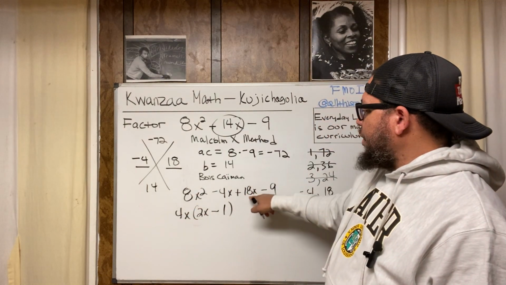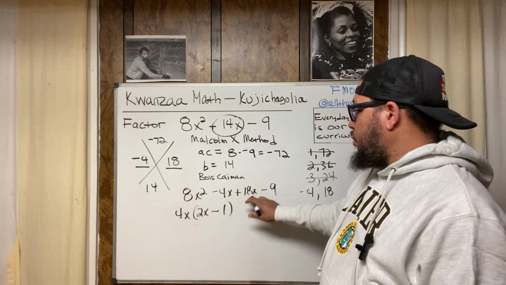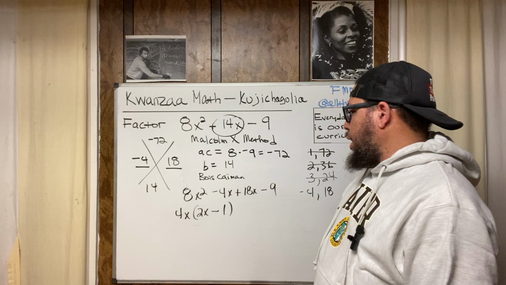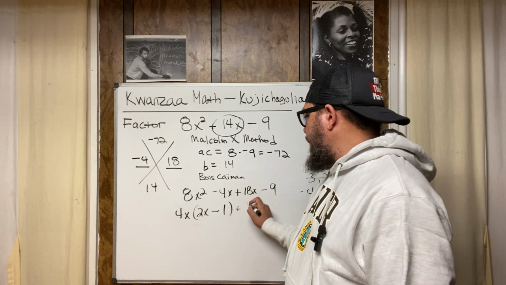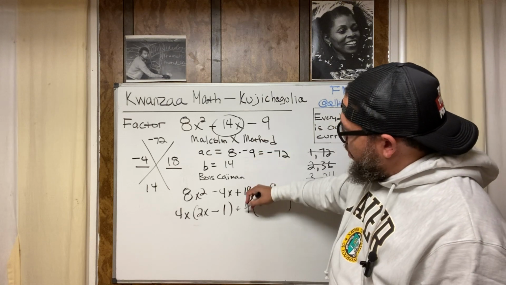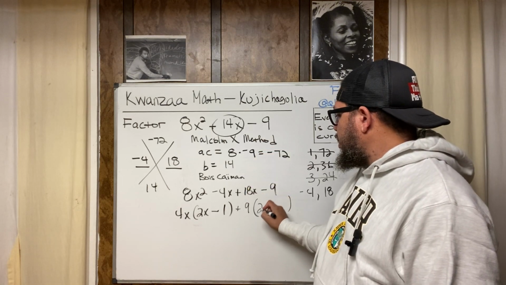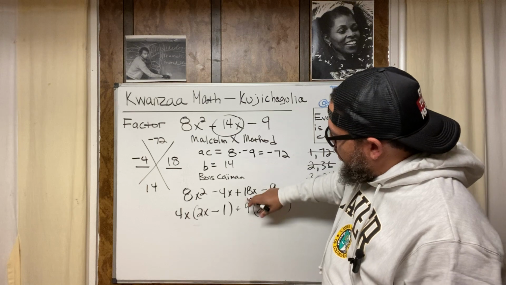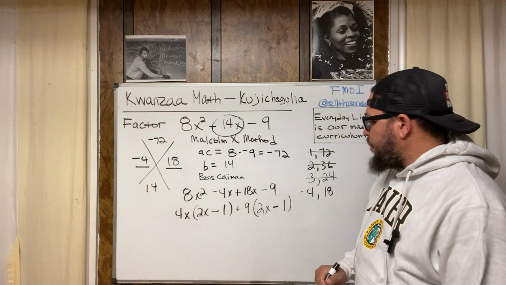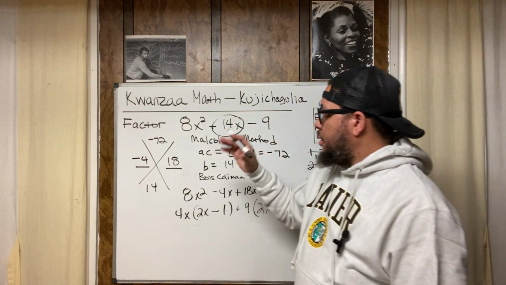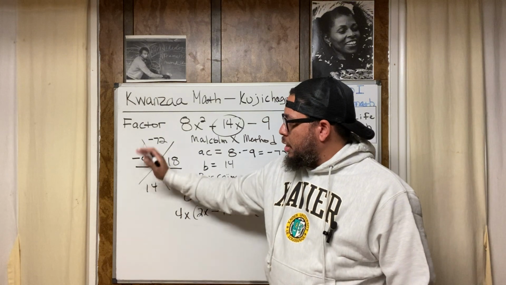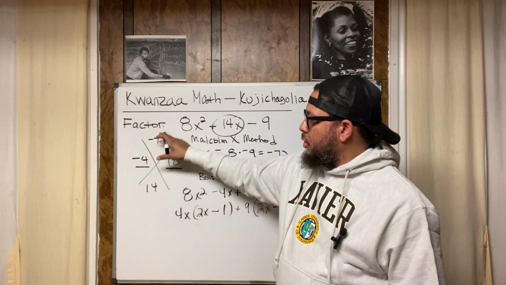Then we go over here to the plus 18x minus 9. What's the greatest common factor of positive 18x and -9? We're going to say positive 9. So we do plus 9 and then parentheses, just like we did over here. Then 18x divided by 9 is 2x. Then -9 divided by 9 is -1. Now, again, this is called the Malcolm X method. I call it the Malcolm X method because we start out with an X, and we use that to organize the numbers that we're going to deal with.